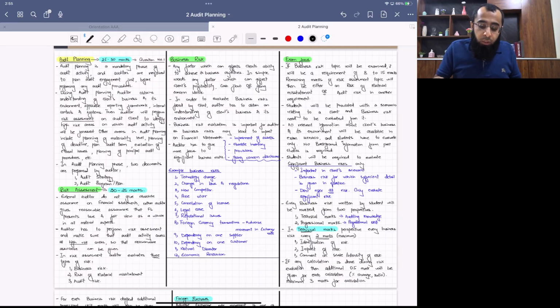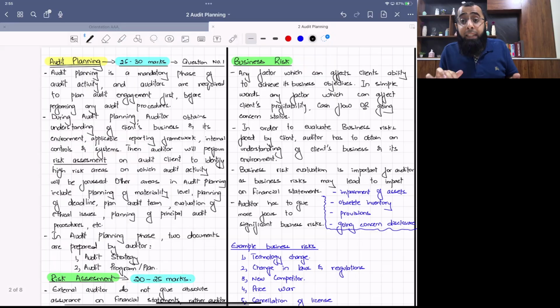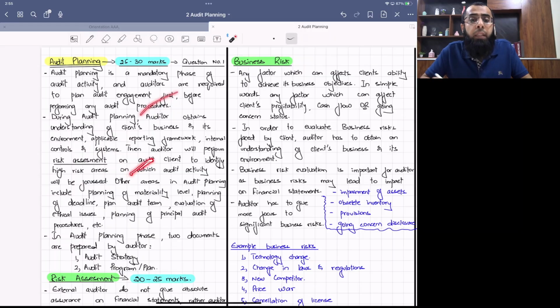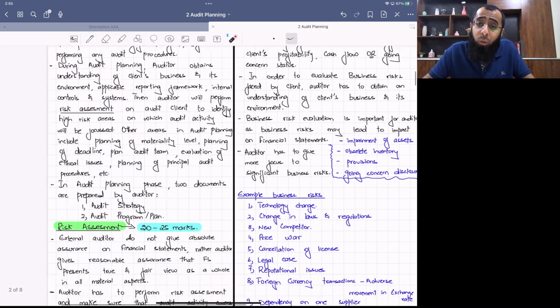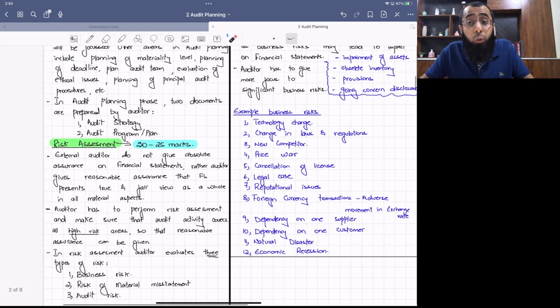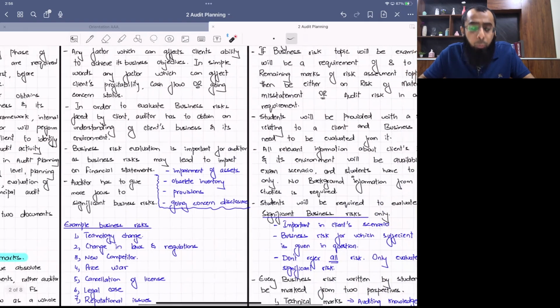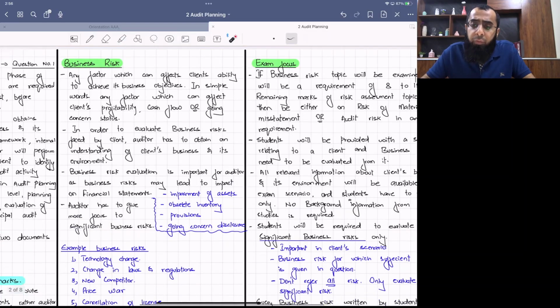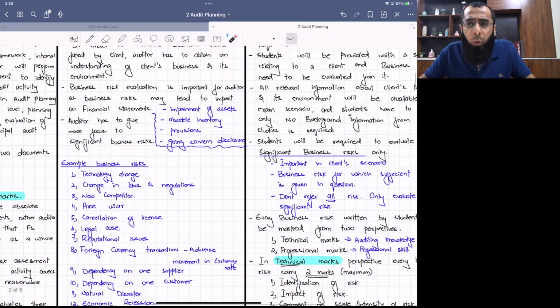So first of all, we discussed what audit planning is. It's a mandatory phase of audit activity where the auditor plans the entire audit engagement. The auditor obtains understanding of the client's business environment, plans materiality level, performs risk assessment. We discussed all of this. Then we had discussion on risk assessment, three types of risk: business risk, risk of material misstatement, and audit risk. Then we discussed what the business risk is. We discussed different examples. I hope you all remember. This all was discussed in today's class.